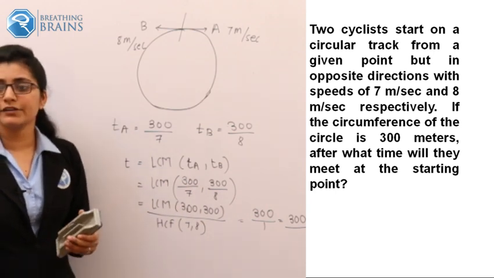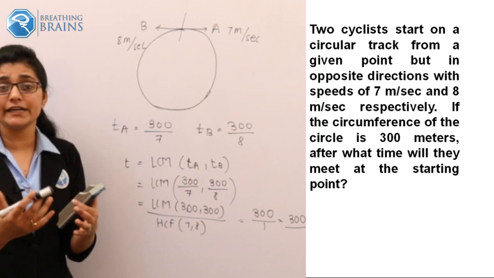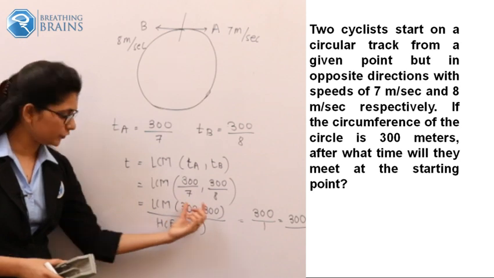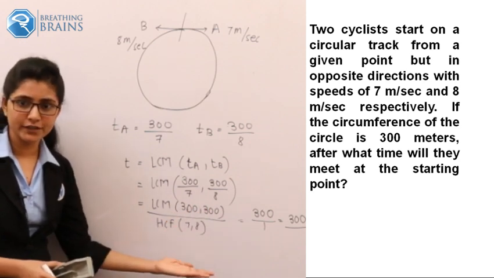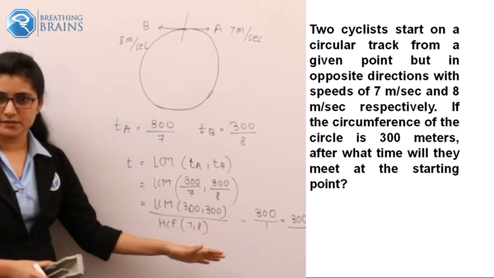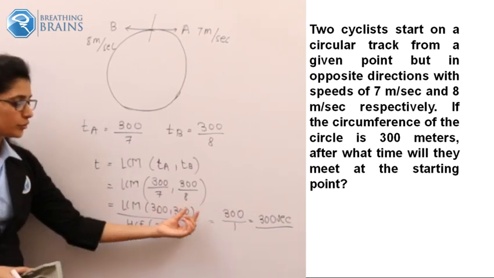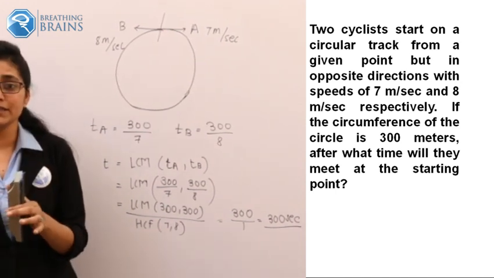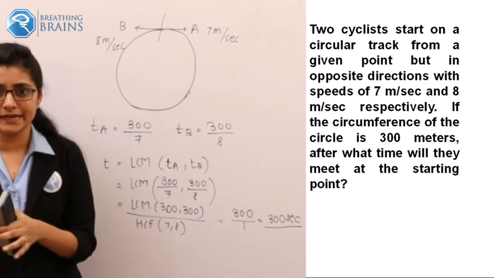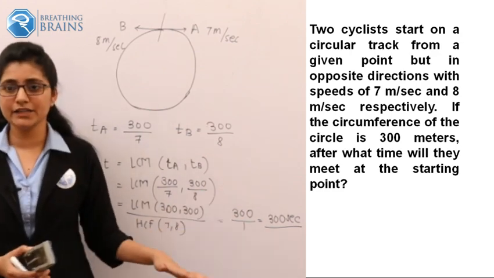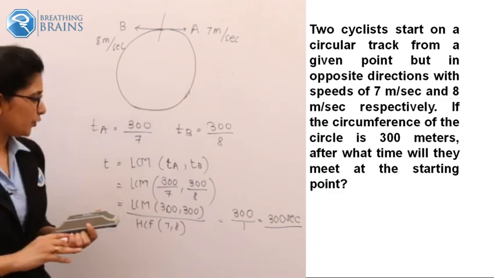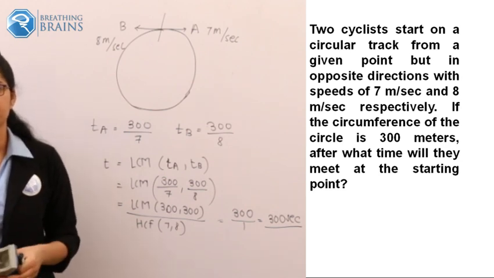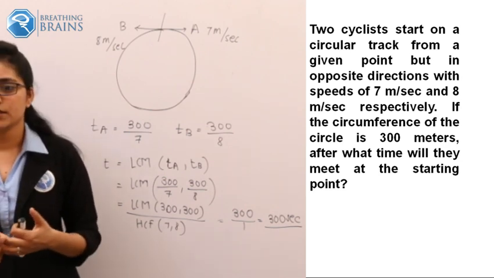And as we know how to calculate the LCM of these fractions: the LCM of the numerator terms divided by the HCF of the denominator terms. So just calculate this. The LCM of the numerator terms will be 300, as both values are 300, and the HCF of 7 and 8, as there is no common number between 7 and 8, should be 1. So 300 divided by 1, 300 seconds should be your answer. Don't go into calculating decimal values, okay? That will complicate this problem. So do you understand this? Yes?